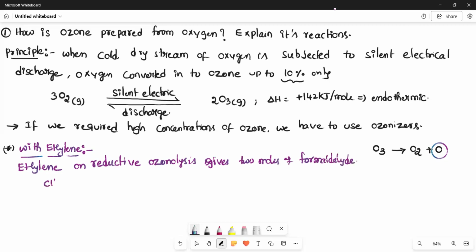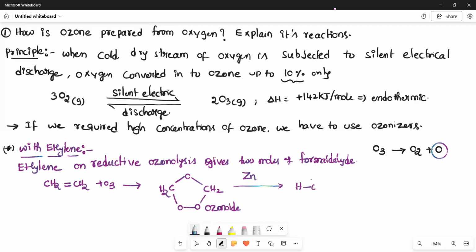So that will be CH2 double bond CH2, on reaction with O3. Here you will get ozonoid. This is called ozonoid. This ozonoid on reductive decomposition with Zn and water gives 2 moles of formaldehyde.